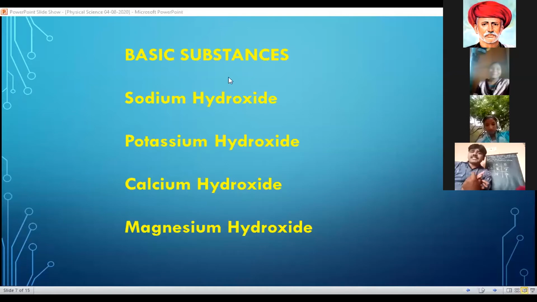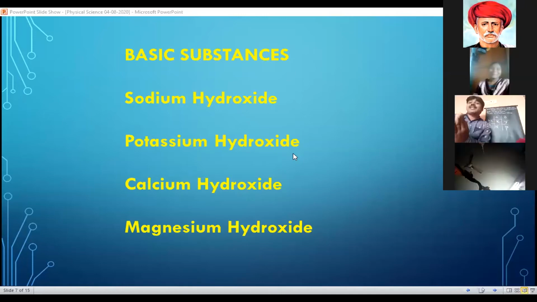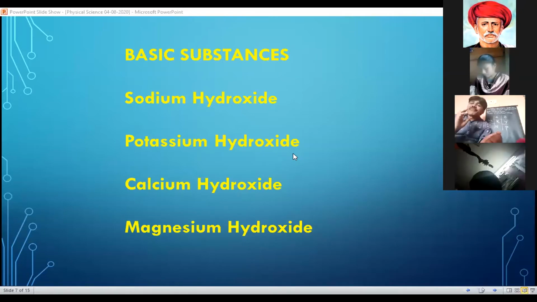But how can we identify this is an acid and this is a base? You should know about some indicators. Here we use some indicators to identify the acids and bases.